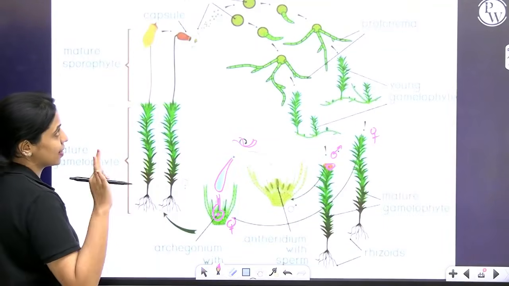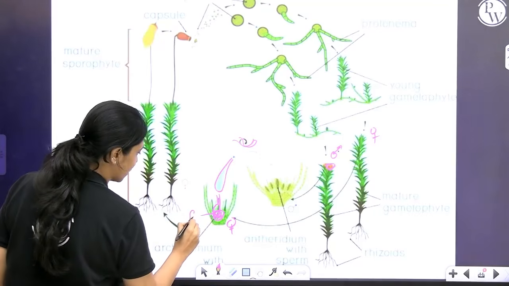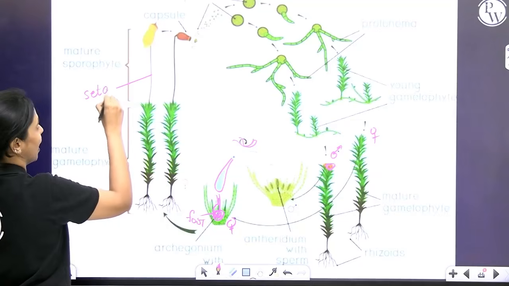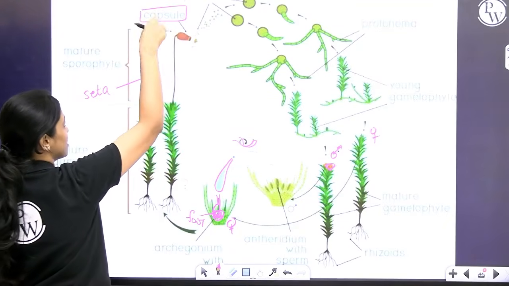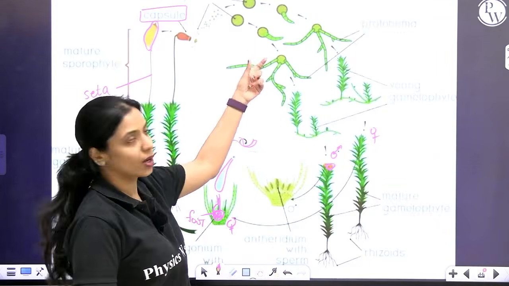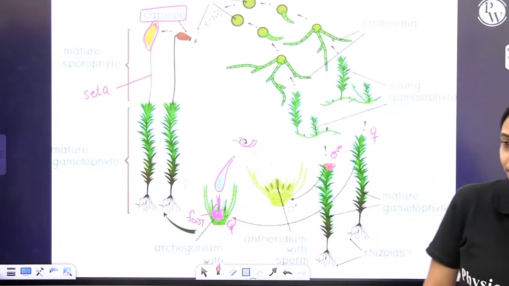The sporophyte has three parts. Foot, it will be embedded within the archegonium itself. It will have a long stalk called the seta, and at the tip, what you're looking at here, this is the capsule. The cells within the capsule will undergo meiosis and produce haploid spores. Spores germinate to give protonema first and then the leafy stage, and this will continue.